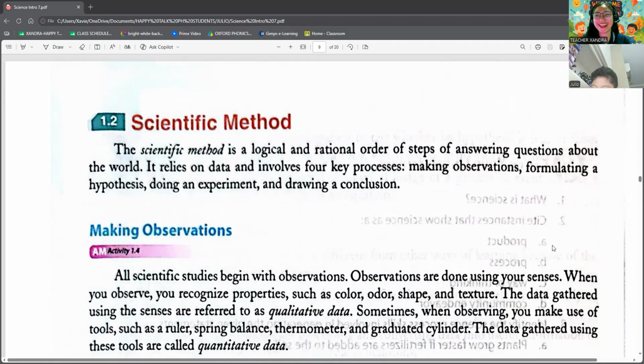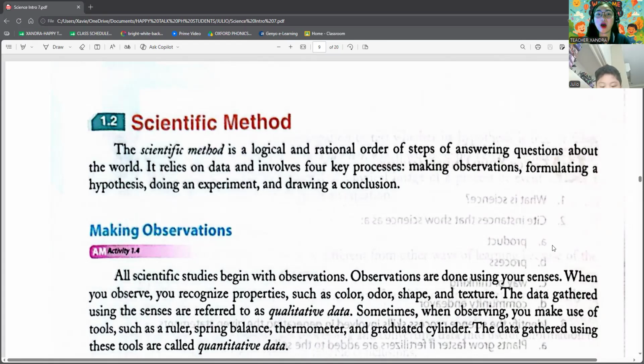So the scientific method is a step-by-step way of answering questions about the world. It helps scientists and students like you find reliable answers instead of just guessing. So it is logical, it makes sense, and rational, based on a reason. The scientific method has four main parts.